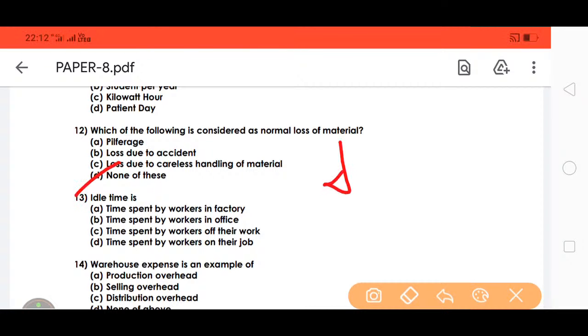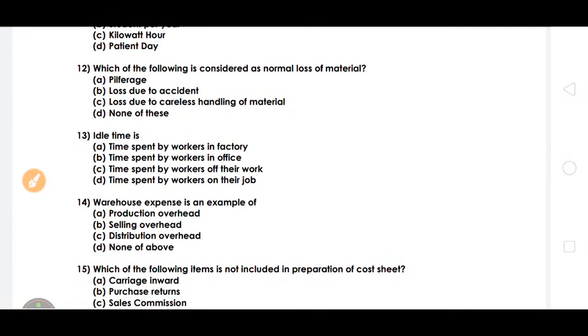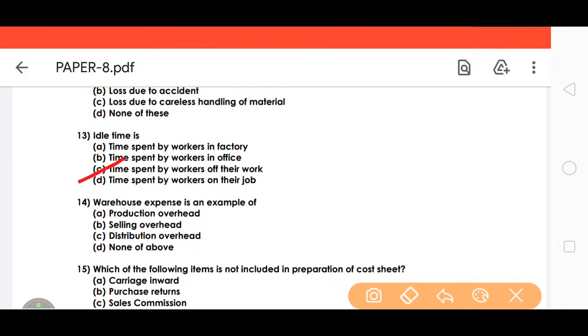None of these, D. So what is idle time? Idle time is the time spent by workers when they are not working. So time spent by the workers without work is idle time.